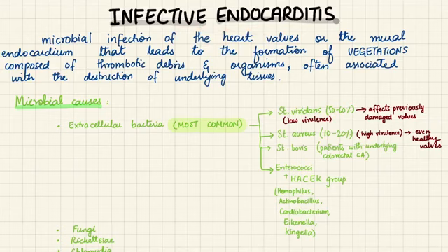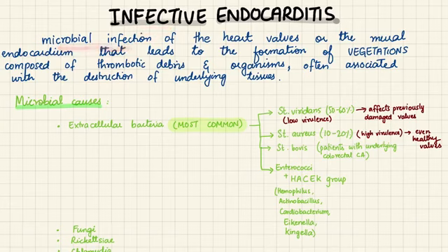Infective endocarditis is a microbial infection of the heart valves or the mural endocardium that leads to the formation of vegetations composed of thrombotic debris and organisms, often associated with the destruction of underlying tissues. This definition is taken from Robbins' pathology, and we can see that it is an infective process.